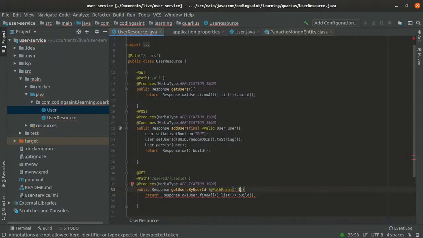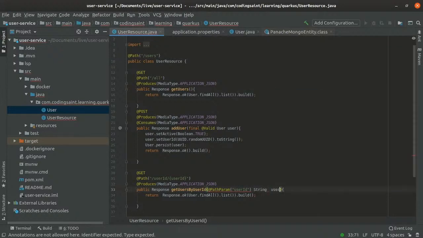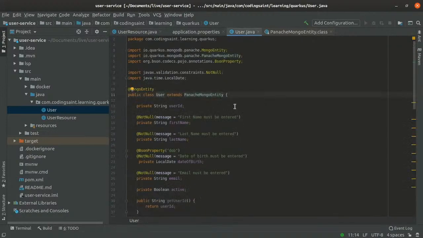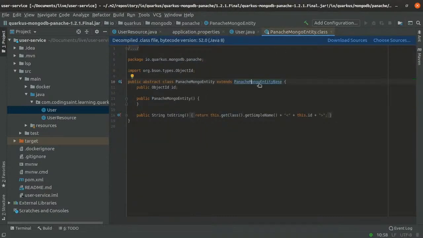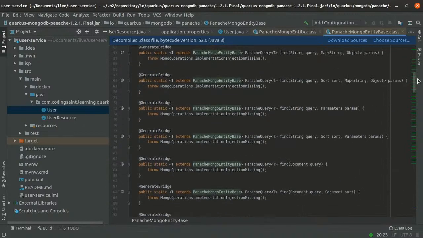Okay, so this is what I am trying to do. I'm trying to add a path param, say it should be user ID, and it's a string, right? Say user ID. Now there are many things that you can do. You can add a query and search directly at user, but I would like to create a method here. Though you can, if you go inside this Mongo entity, there are so many different ways of creating a query and adding to a search.